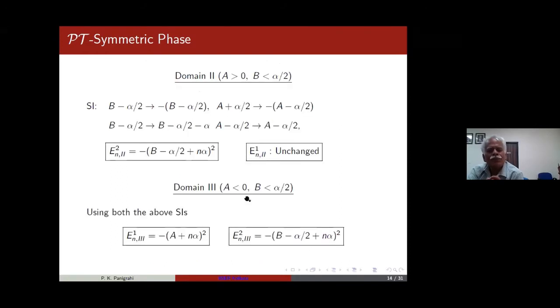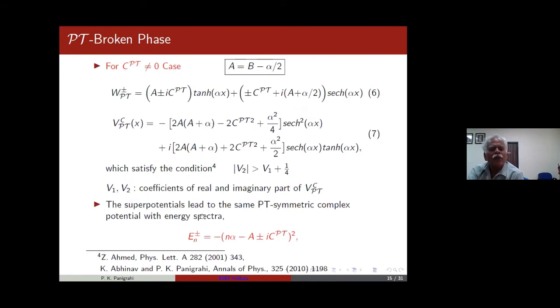So, okay. Now, various domains you can systematically analyze, and no need to elaborate here. But you use the trick which I pointed out earlier to solve for these things. You use this modified shape invariance, and you can map that broken case to a non-broken case plus a constant. Okay. So now go to the more interesting case, the broken supersymmetric, broken PT-symmetric case, CPT non-zero. And in this case, A is fixed, the parameters are connected. There is no such freedom, A is equal to B minus alpha by 2.